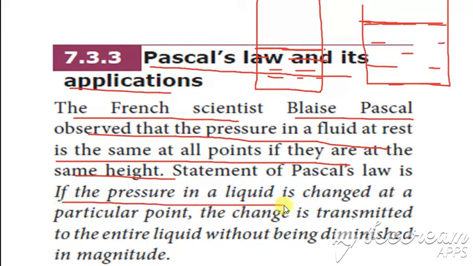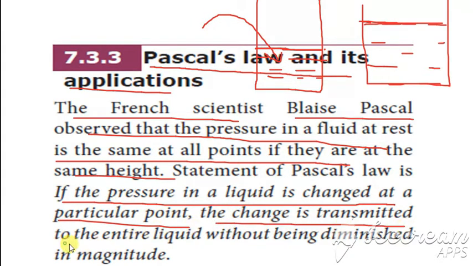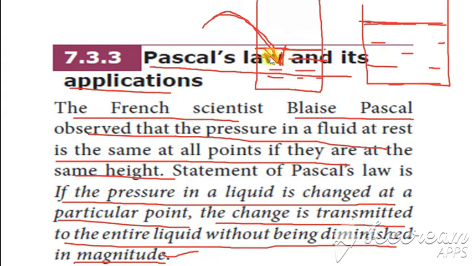If the pressure in a fluid is changed at a particular point, then the change is transmitted to the entire liquid without being diminished in magnitude. Magnitude is the value. So whatever pressure is applied at one point, that same amount of pressure is applied to all the points in the fluid without any change in the value. So if the pressure is applied here, then the same amount of pressure is applied to all the points in this liquid. And this is the statement of Pascal's law.